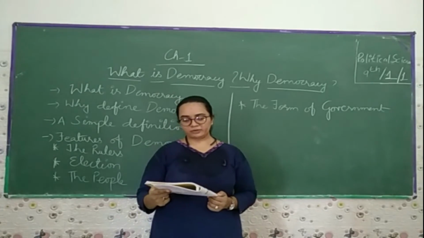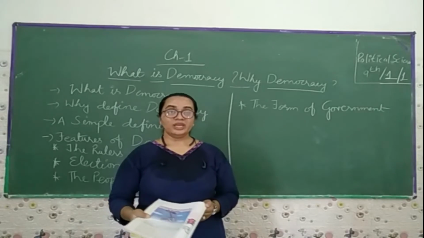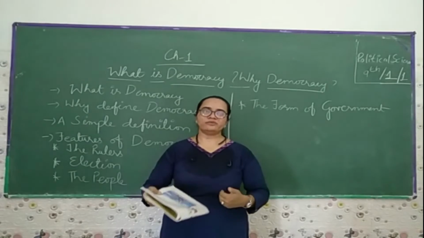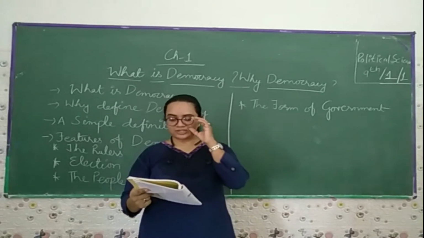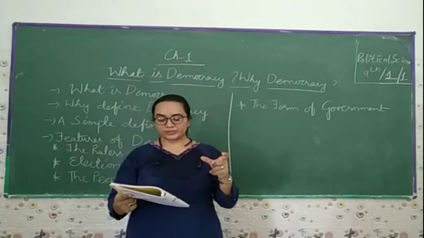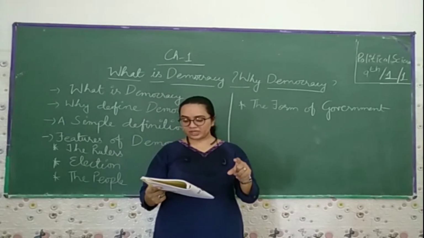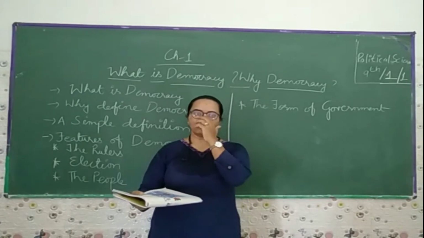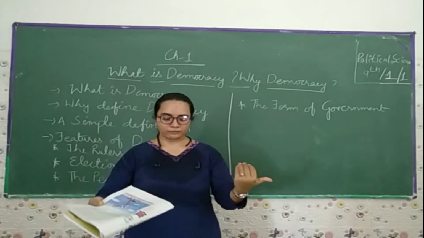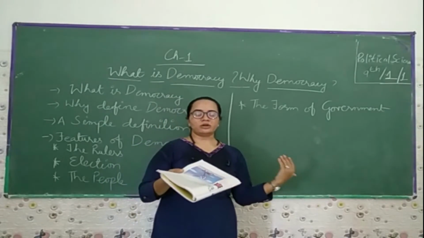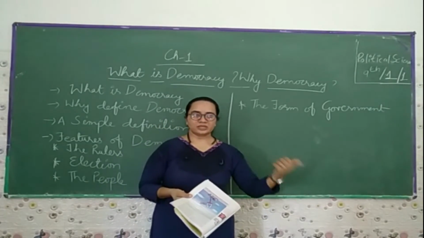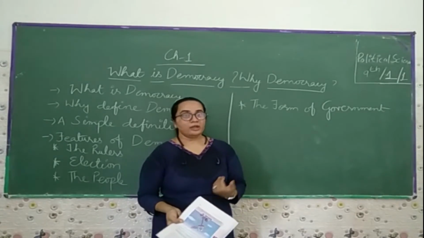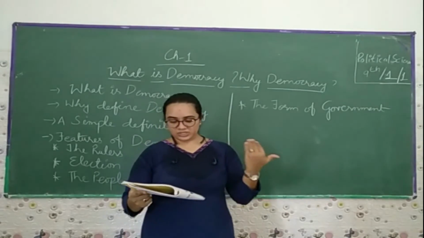Every government in the contemporary world wants to be called a democracy. Yes, that is true. In this contemporary world, each and every nation and government wants to call itself a democratic government, even if it is not so. This is why we need to carefully distinguish between a government that is a democracy and one that pretends to be one. For example, some monarchical countries, ruled by a king, say that they are democratic, but actually it is not like that.